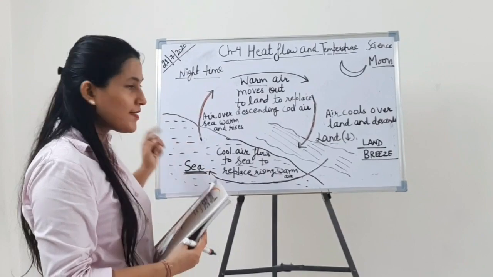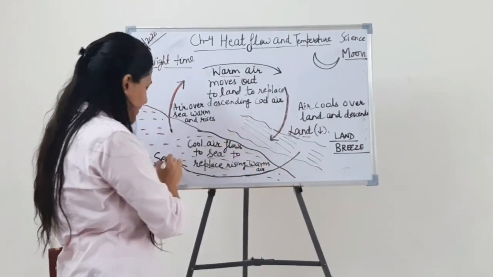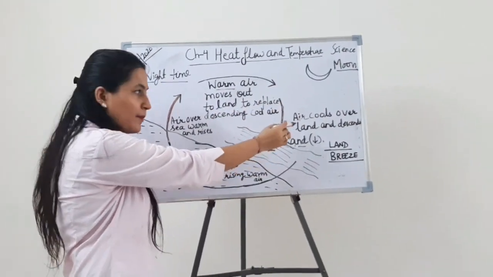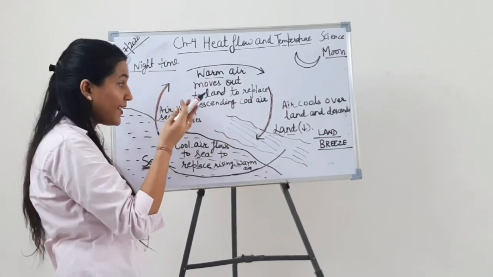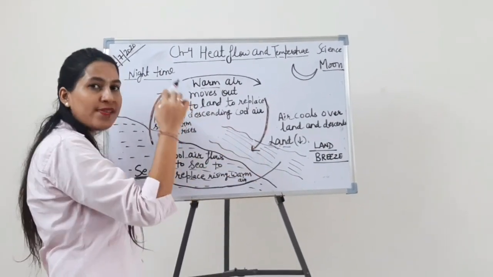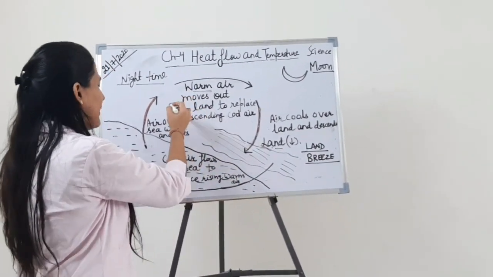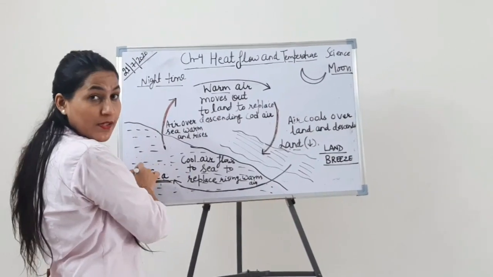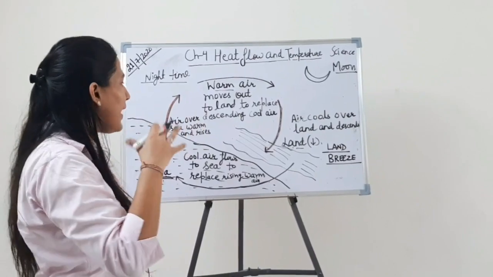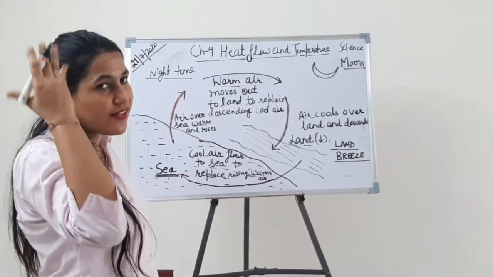Now students, we will understand this figure once again. Land, you can see land is there, sea is there, moon is there. So on land the air becomes cool and over land it descends, right? Then once the air cools, it will move towards the sea. You can see that I have written here, the air over the sea is warm and rises. We all know that in land breeze it is exactly the opposite; at the sea the air will be warm and it will rise.